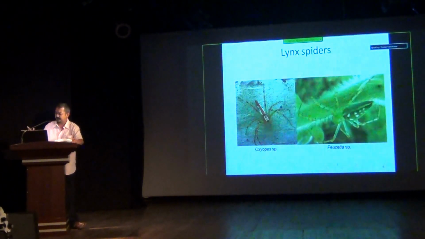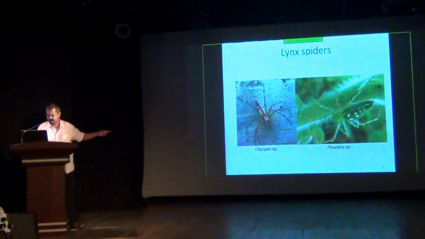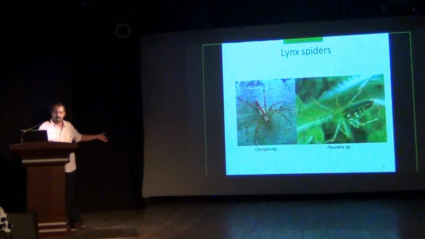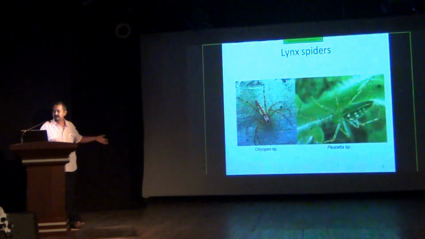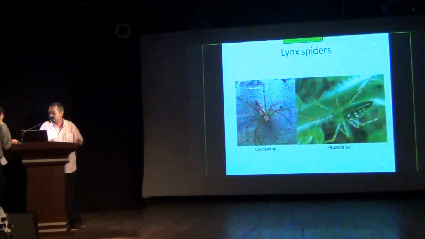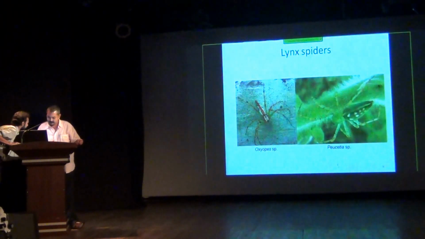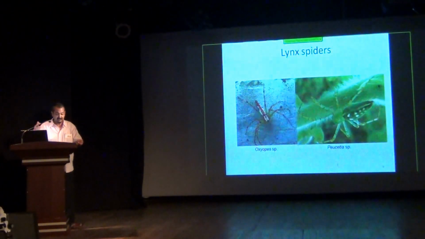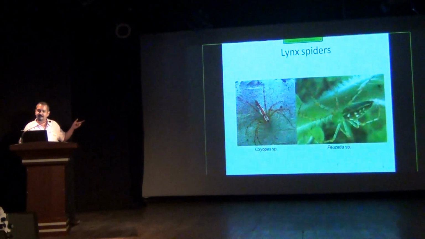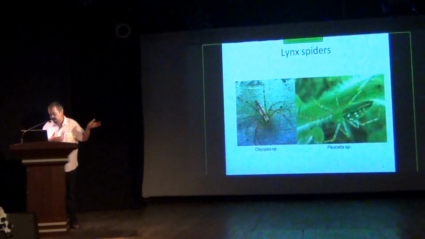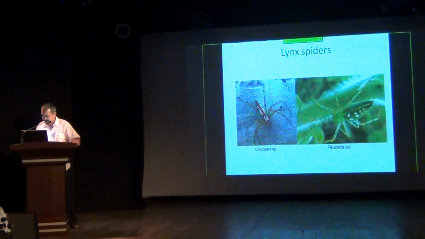Again, this particular Peucetia is green in color, whereas, coming back to the fact that taxonomy is colorblind, they are also found in other color morphs.